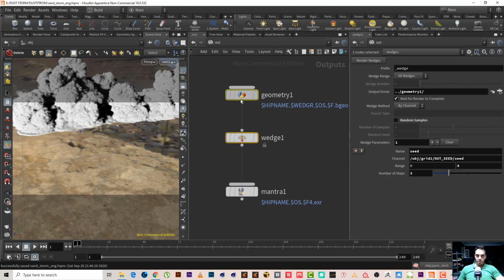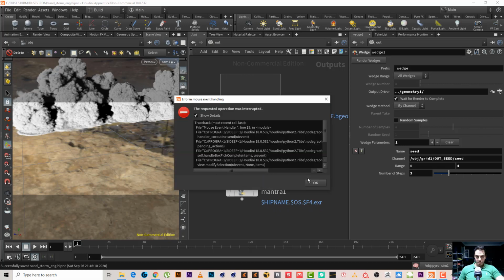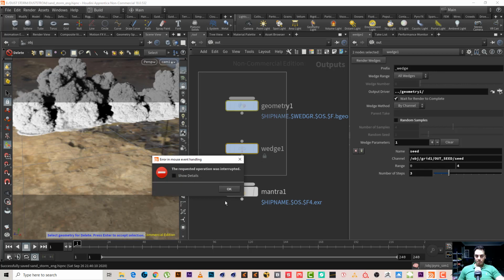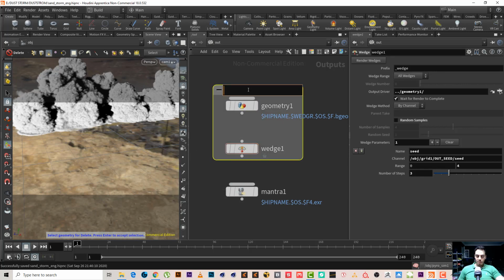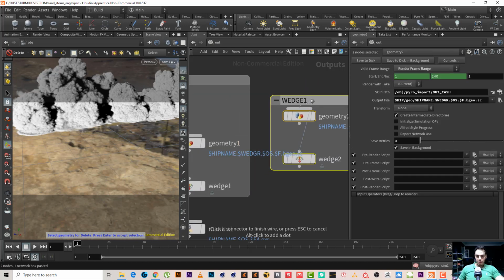Maybe I need to recache something. So I will put this here and type this, Control C, Control V. Yeah, okay.